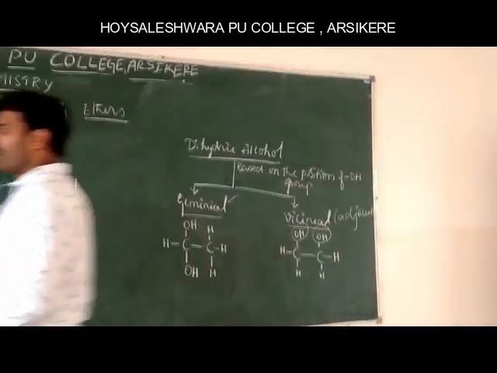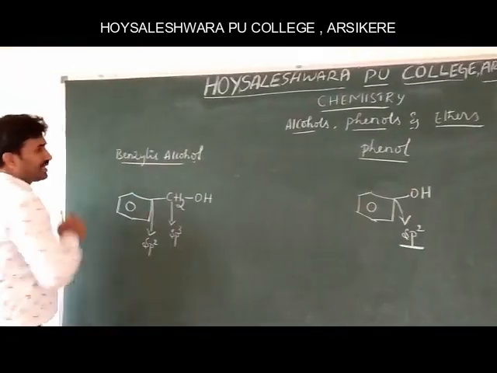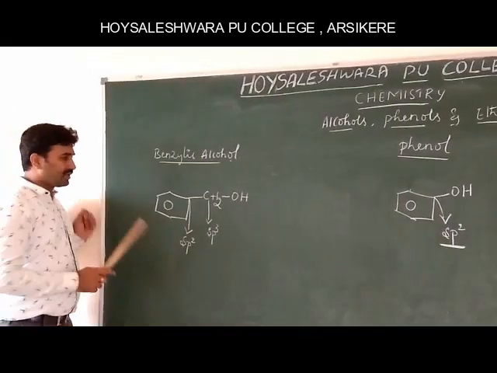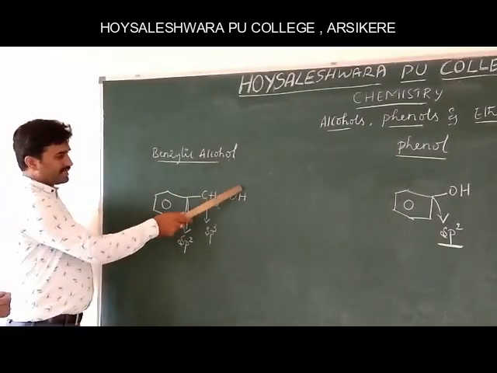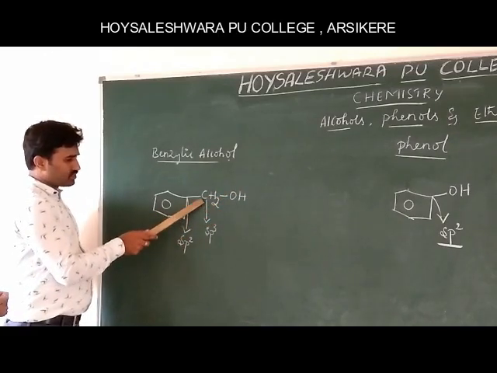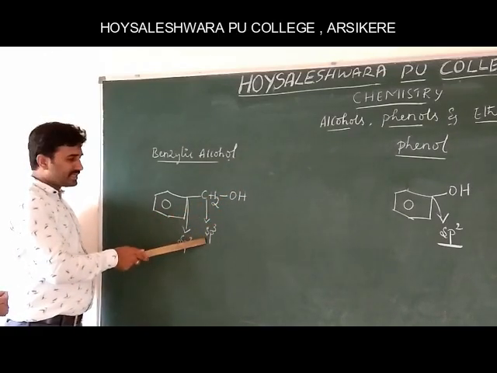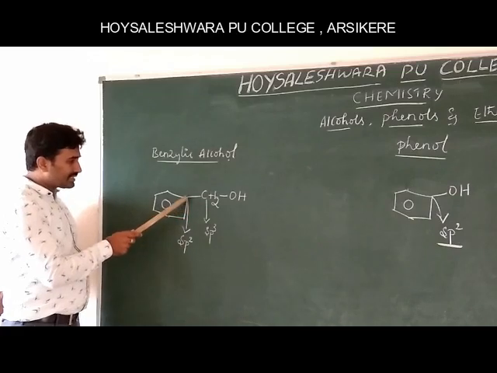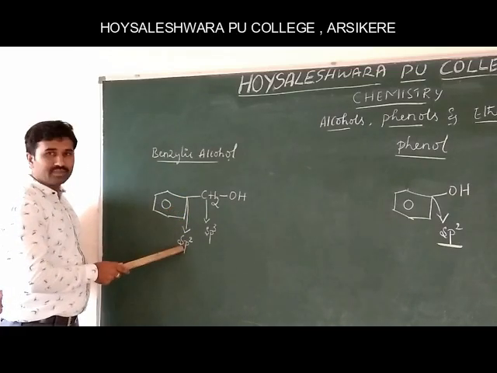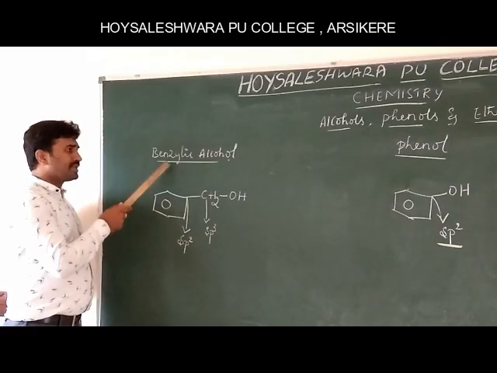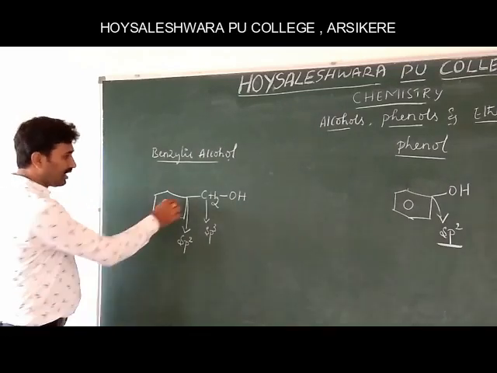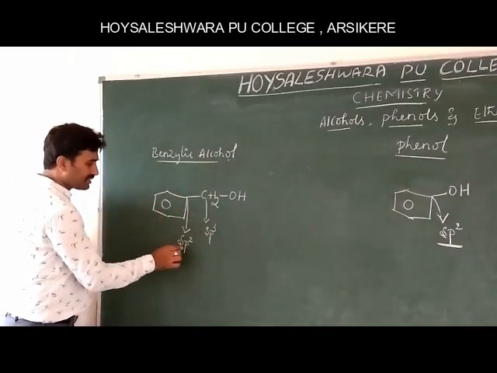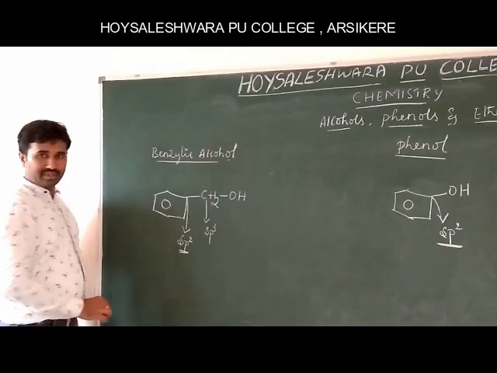And next, in the same way, benzylic alcohol. The benzylic alcohol is similar to the allylic alcohols. That is, the hydroxyl group is attached to an sp3 hybridized carbon atom, but the adjacent carbon atom is sp2 hybridized. We know that all the carbon atoms of the benzene ring are sp2 hybridized.